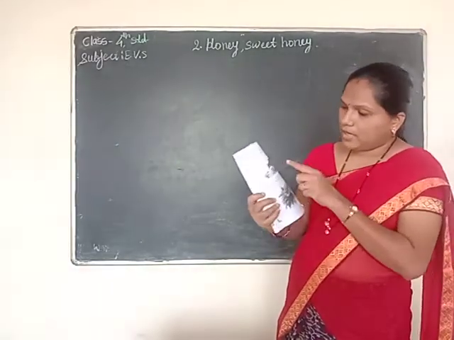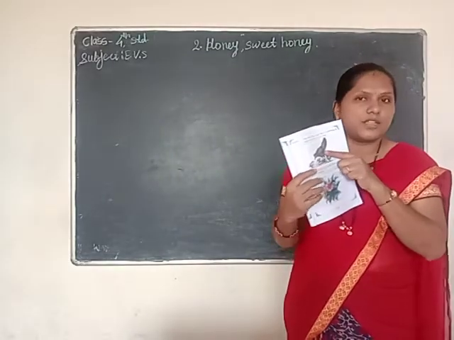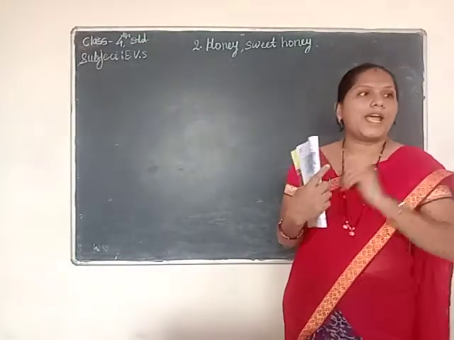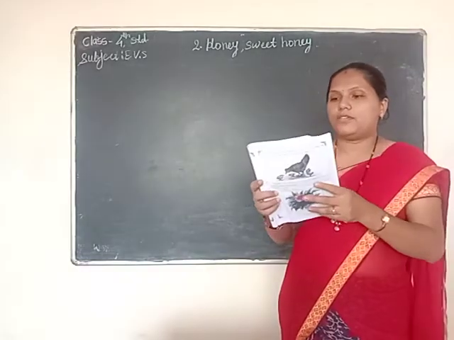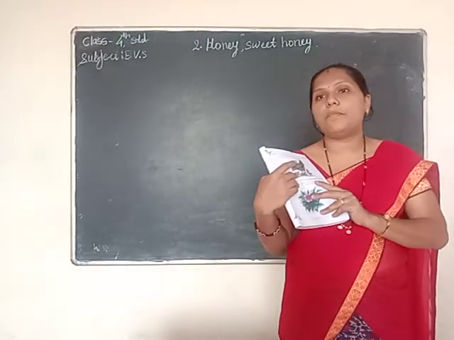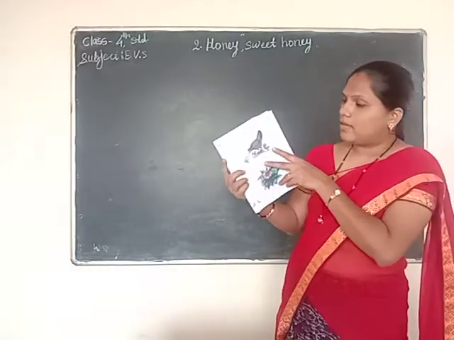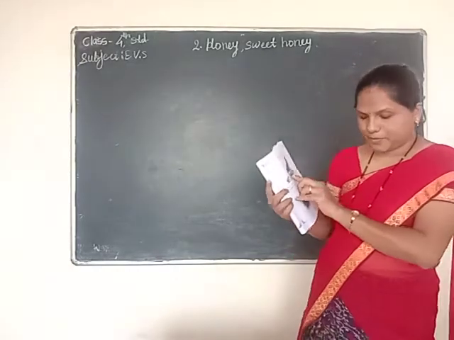See, here is a hen and the hen's babies, which are called chicks. In the same way, a cat's baby is called a kitten, a hen's baby is called a chick, and a dog's baby is called a puppy. Do you remember? Okay. The hen is teaching how to search for food.